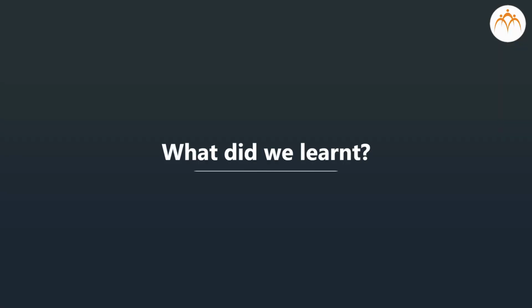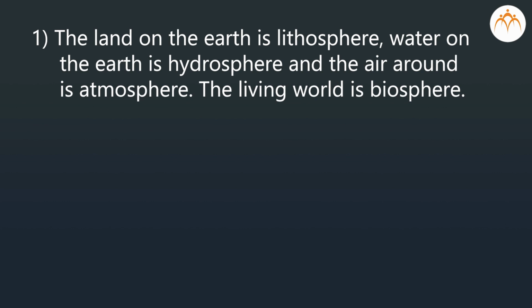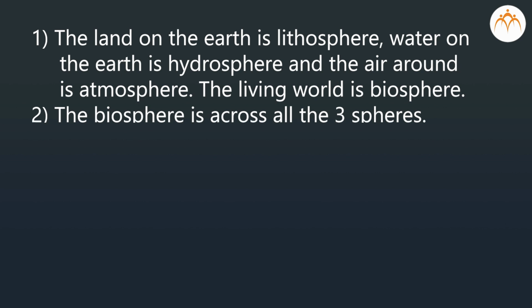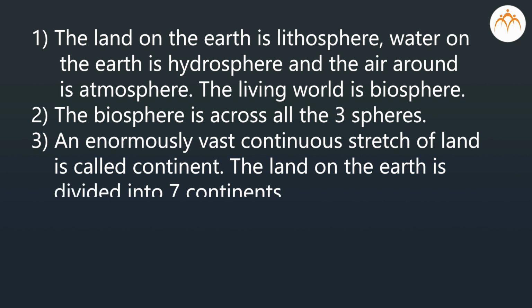What did we learn? The land on the Earth is lithosphere, water on the Earth is hydrosphere and the air around is atmosphere. The living world is biosphere. The biosphere is across all the three spheres. An enormously vast continuous stretch of land is called continent. The land on the Earth is divided into 7 continents.